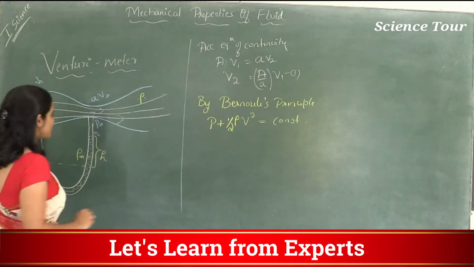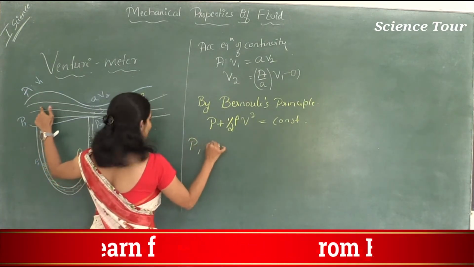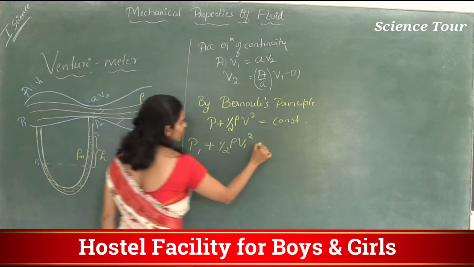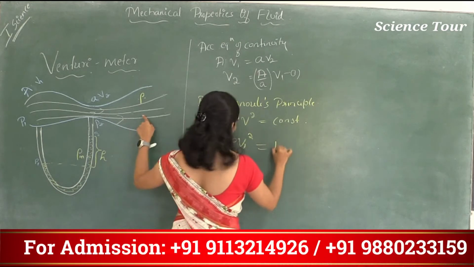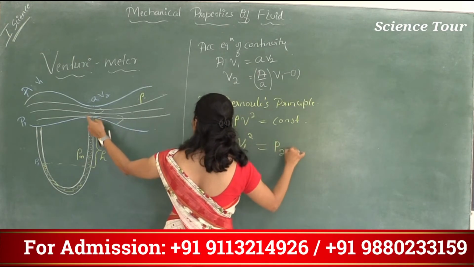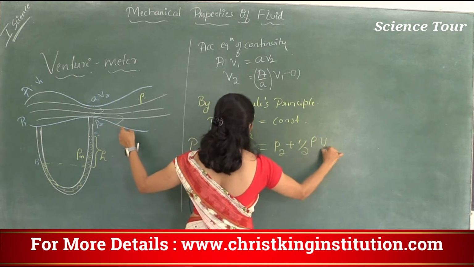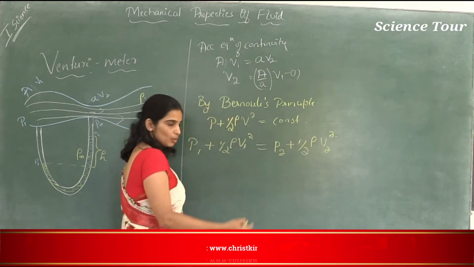So what is the pressure here? P1 plus half rho V1 square is equal to P2 plus half rho V2 square. What is V2?